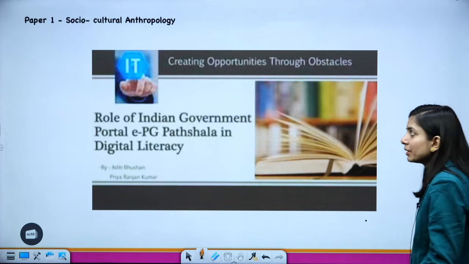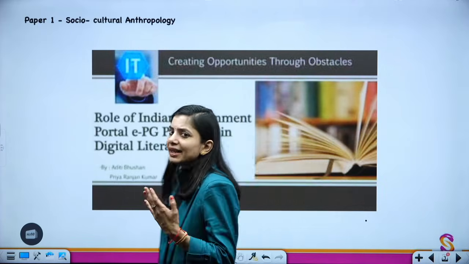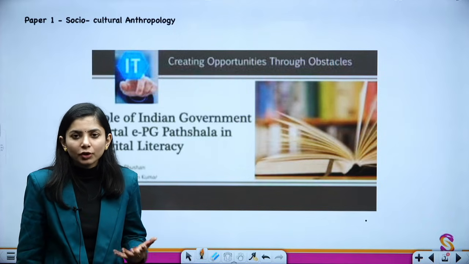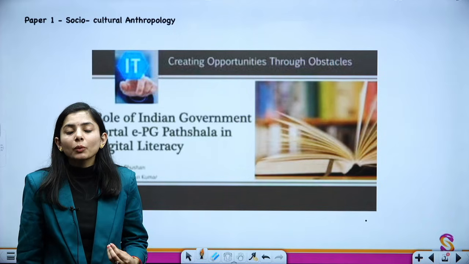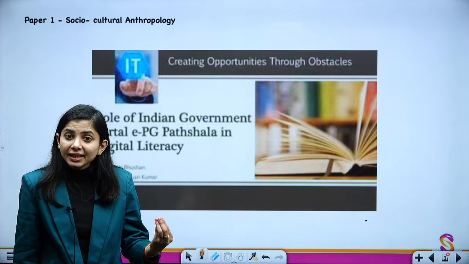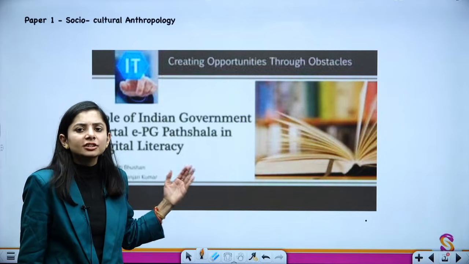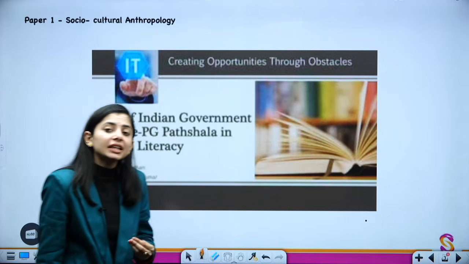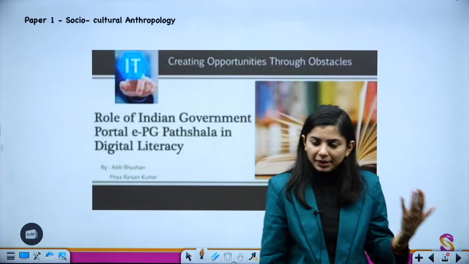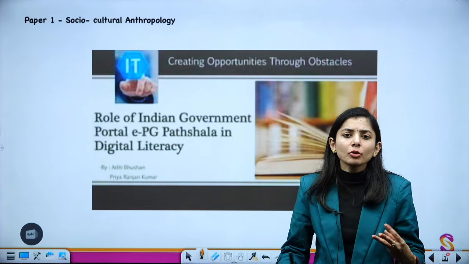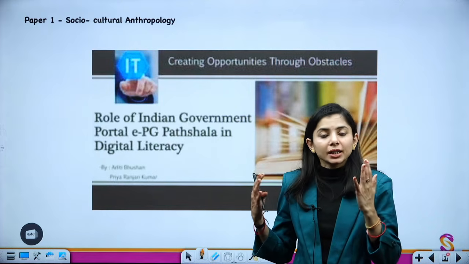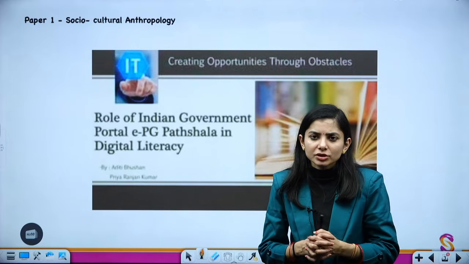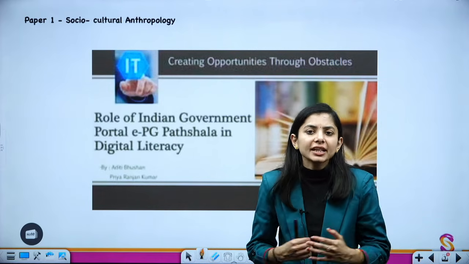So the first, paper 1, socio-cultural anthropology. This part is the simplest one and there are n number of resources available for it. One of the most frequently used, found in abundance as well as easiest to access, is the e-Pathshala portal, as well as the material provided by IGNOU. IGNOU has provided so many articles, books and reports related to anthropology. Students can easily access those resources over the internet and they are freely available.